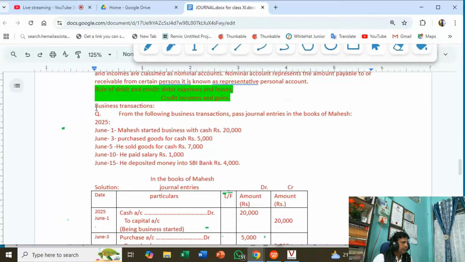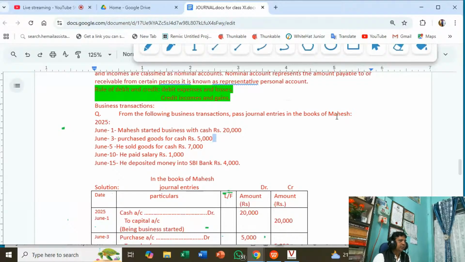Here I have taken a few business transactions. From the following business transactions, pass a journal entry in the books of Mahesh. Mahesh is the name of a person, proprietor of the business.